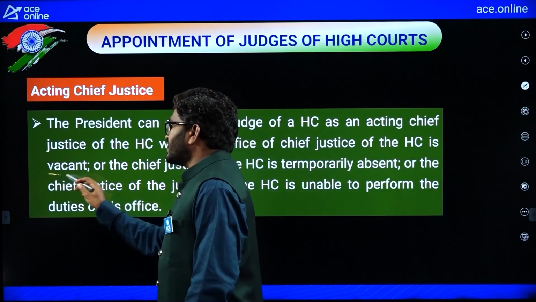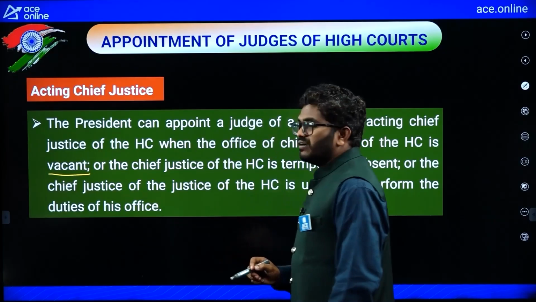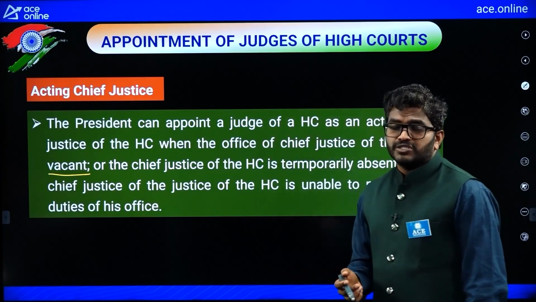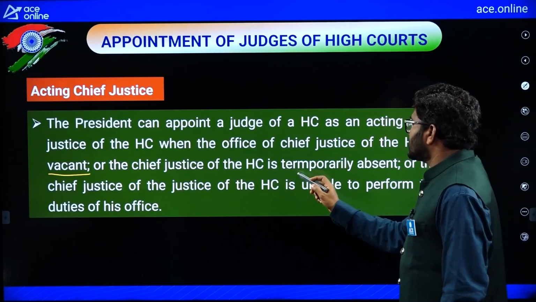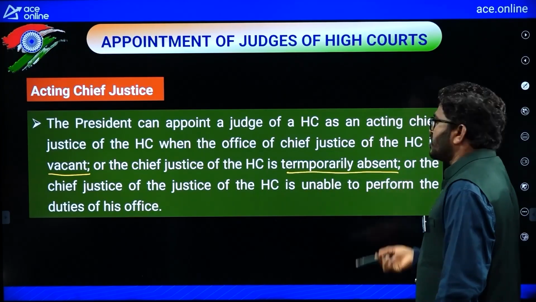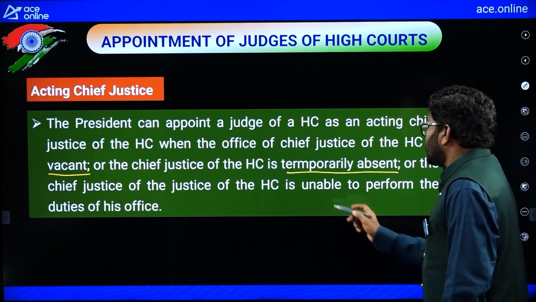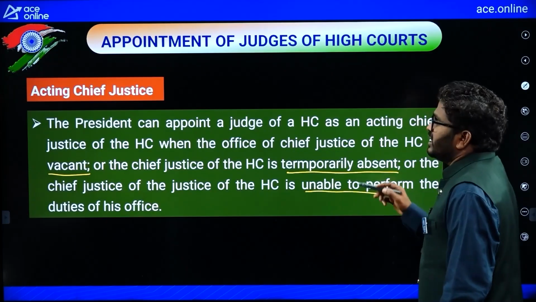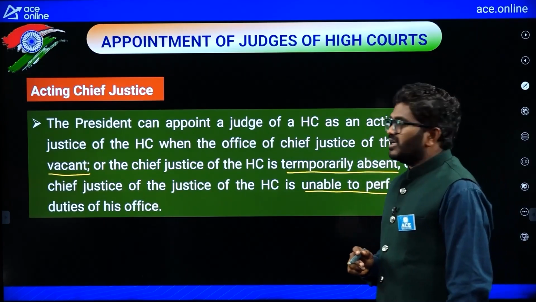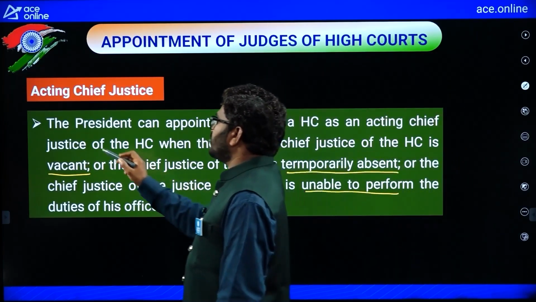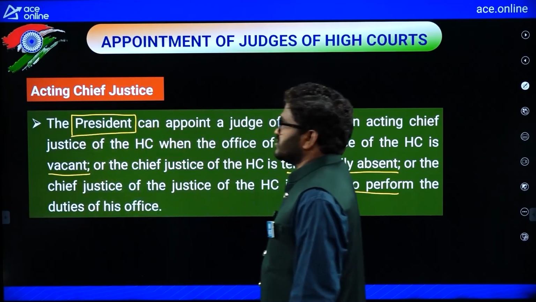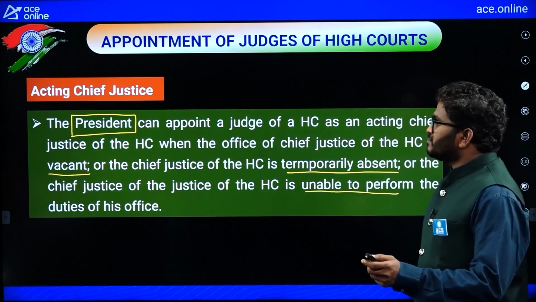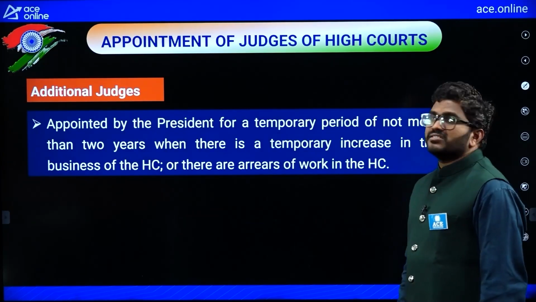So if there is any vacancy of the Chief Justice post, or the Chief Justice of the High Court is temporarily absent or unable to perform the duties, then any one of the judges should act as an acting Chief Justice of that particular High Court. Who will appoint? The President will appoint the acting Chief Justice.